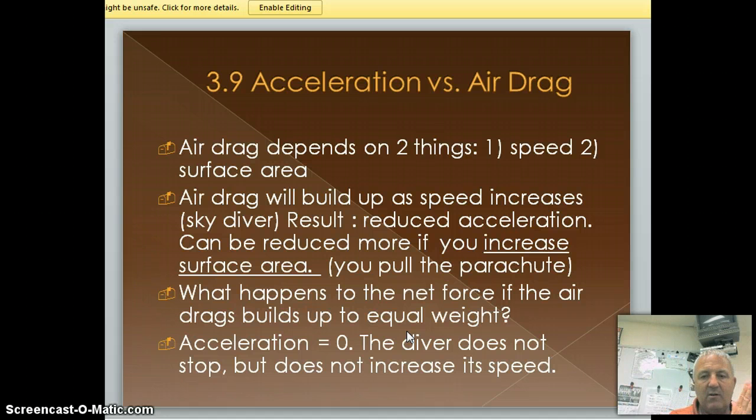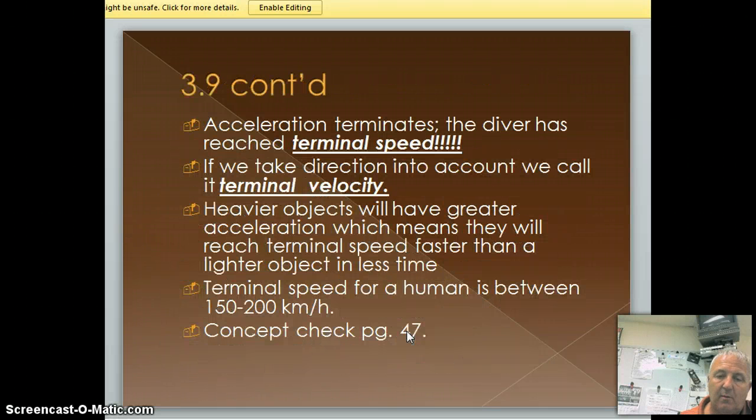All right, skydiving, I've jumped out of a plane before. Maybe we'll watch that video, but anyway, as I'm falling through the air, when my chute opens up, I have much more surface area, so therefore it slows me down, all right. Now, what happens to the net force if the air drag builds up to equal weight? I'm not accelerating anymore. Okay, I'm still falling, but I'm not gaining speed, and we call that terminal velocity. Okay, so when acceleration terminates, the diver has reached terminal speed.